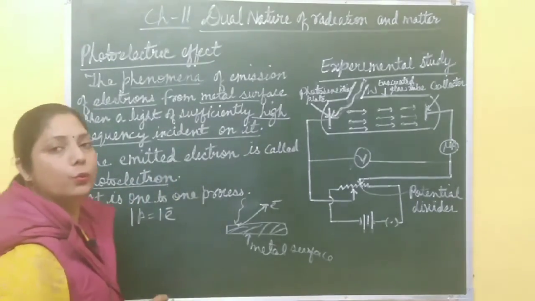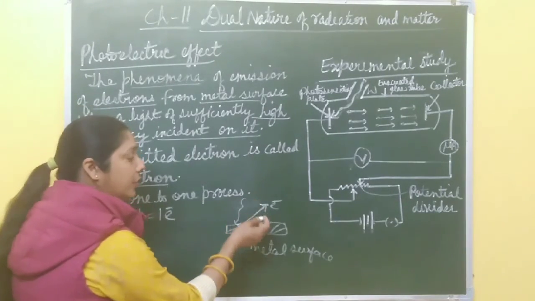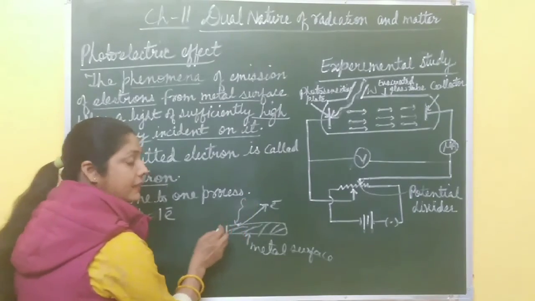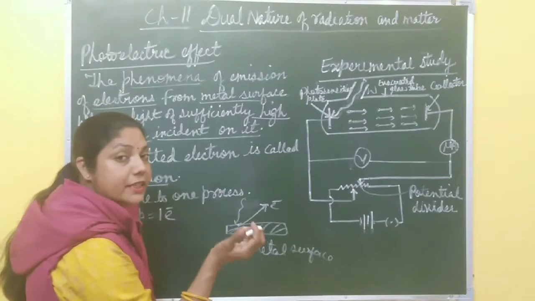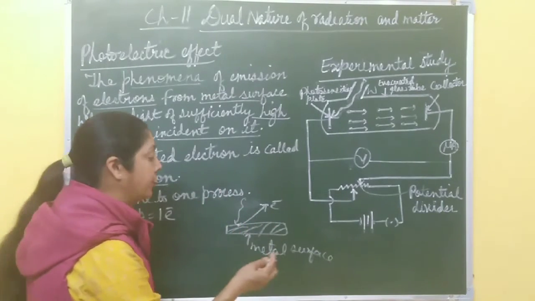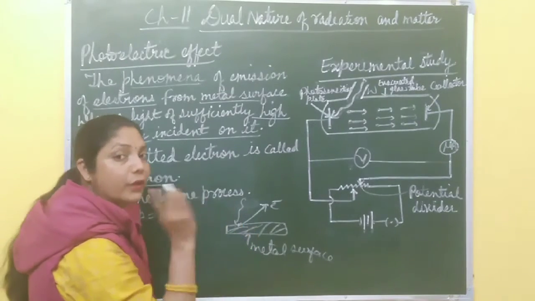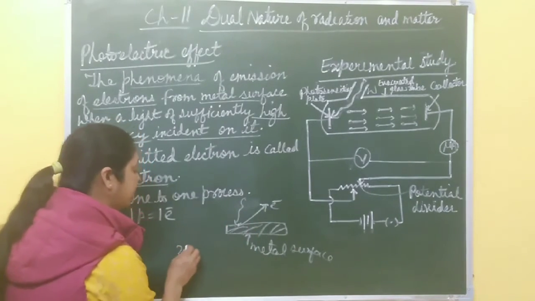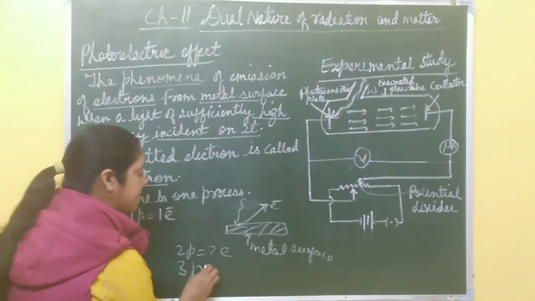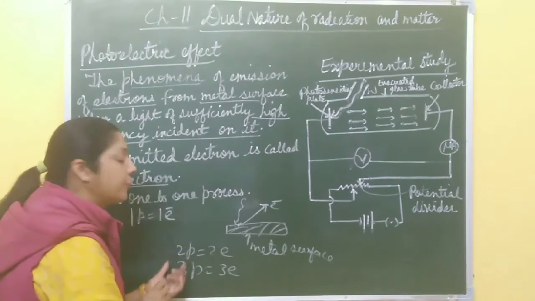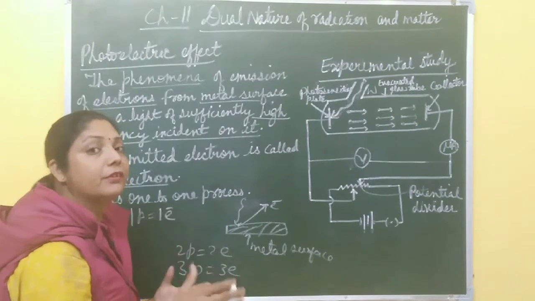It is a one-to-one process. One-to-one means, suppose light falls on this metal surface in the form of bundles of packets of energy. We already discussed that a bundle of energy is called a photon. So when one photon falls on this metal surface, it ejects only one electron. If two photons fall on the metal surface, it ejects two electrons. If three photons fall on the metal surface, it means three electrons. And photons are related to the intensity of light. Greater the intensity of light, it means a greater number of photons.